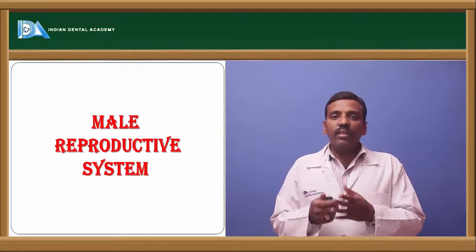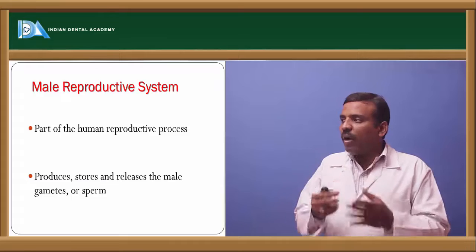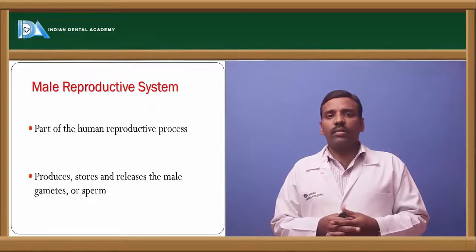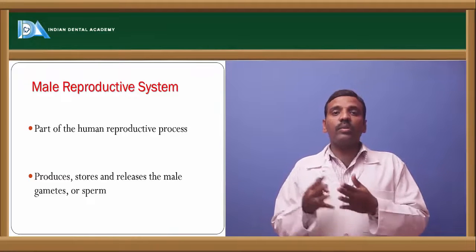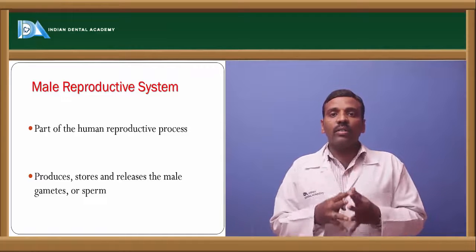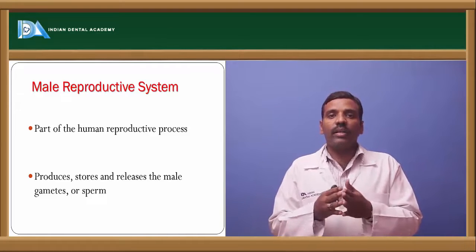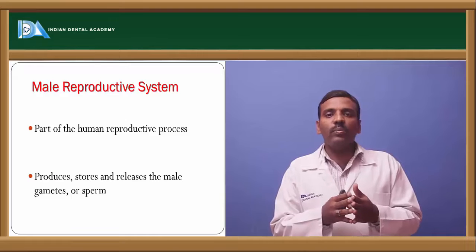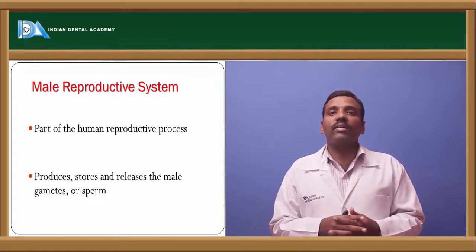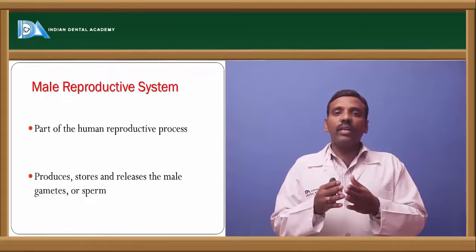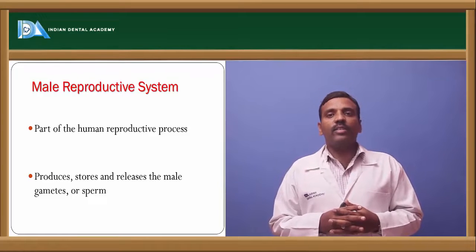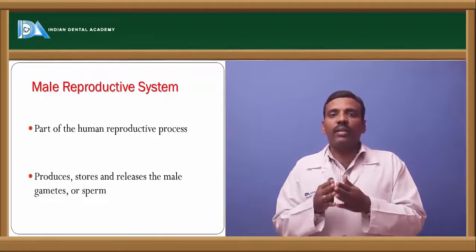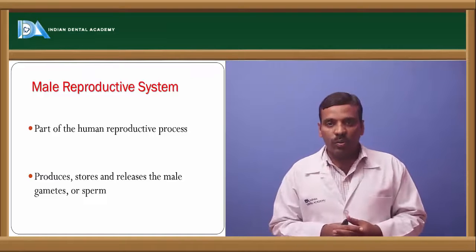The male reproductive system is a part of the human reproductive process. Here there are gonads, which produce the gametes. In the case of the male reproductive system, the gonads are the testes. Testes are the gonads which produce the gametes. Gametes are nothing but sex cells. In the male, the sex cell is the spermatozoa. So the gonad which produces the gamete is the testis, which produces the spermatozoa.